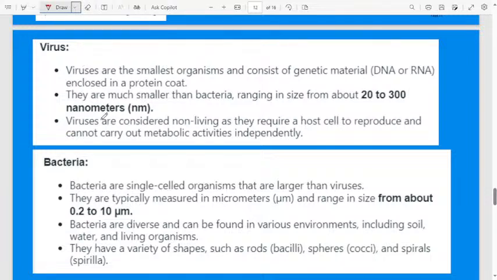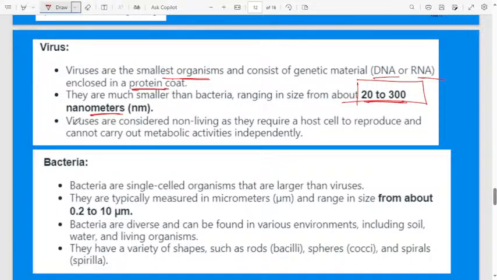Viruses are the smallest organisms, consisting of genetic material, DNA or RNA, enclosed in a protein coat. As I already explained, they are much smaller than bacteria, ranging from 20 to 300 nanometers. They may ask in the exam what the size range of a virus is: 20 to 300 nanometers.